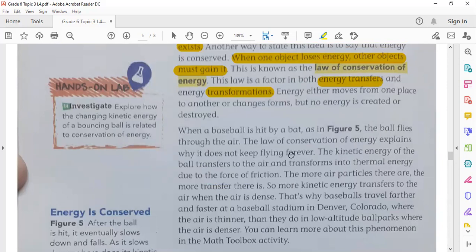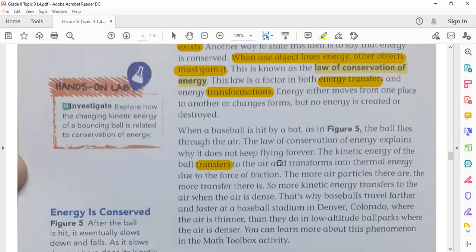Why does it not keep flying forever? The kinetic energy of the ball, because the baseball is moving, so it has kinetic energy. The kinetic energy of the ball transfers to the air.